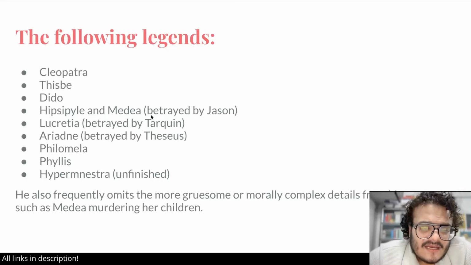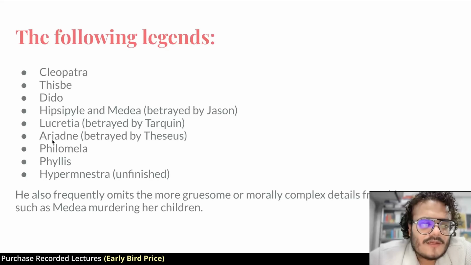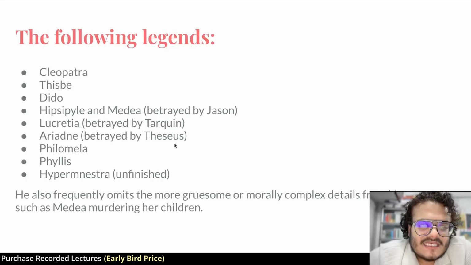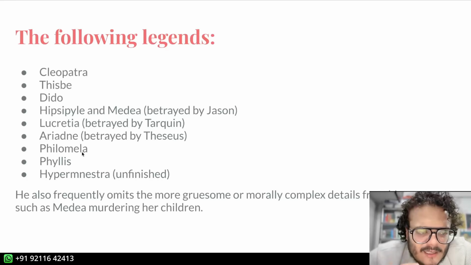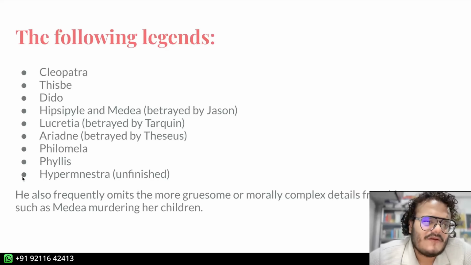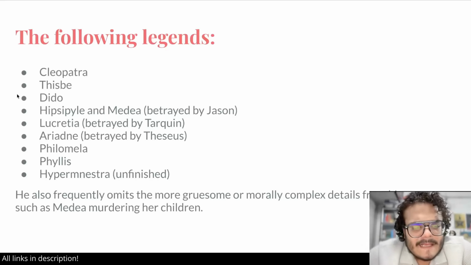Hypsipyle, Medea, both betrayed by Jason, Lucretia, betrayed by Tarquin, Ariadne, betrayed by Theseus, I'm sorry, I'm not very good with mythology, Philomela, who was betrayed by her brother-in-law, Phyllis, and Hypermnestra. This part is unfinished. These are some historical and mythical figures. Basically, Cleopatra is a historical figure, the rest are largely mythical.